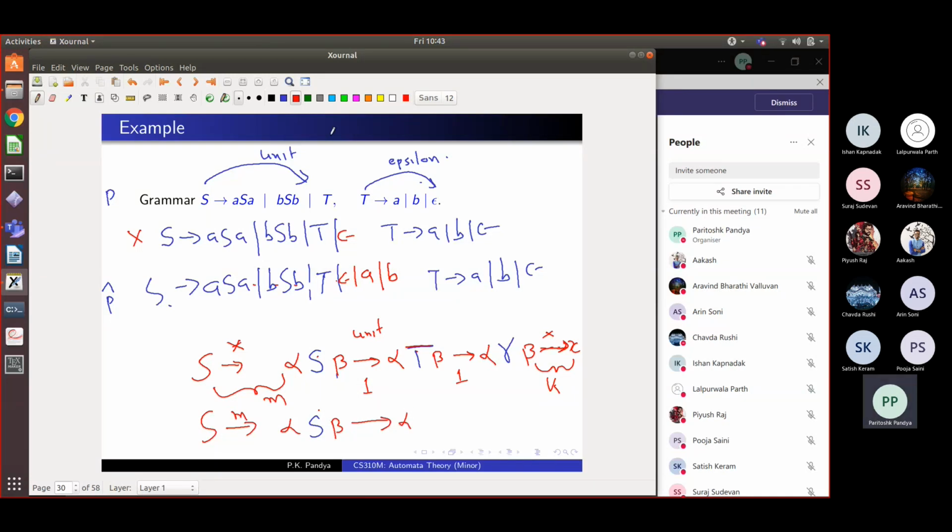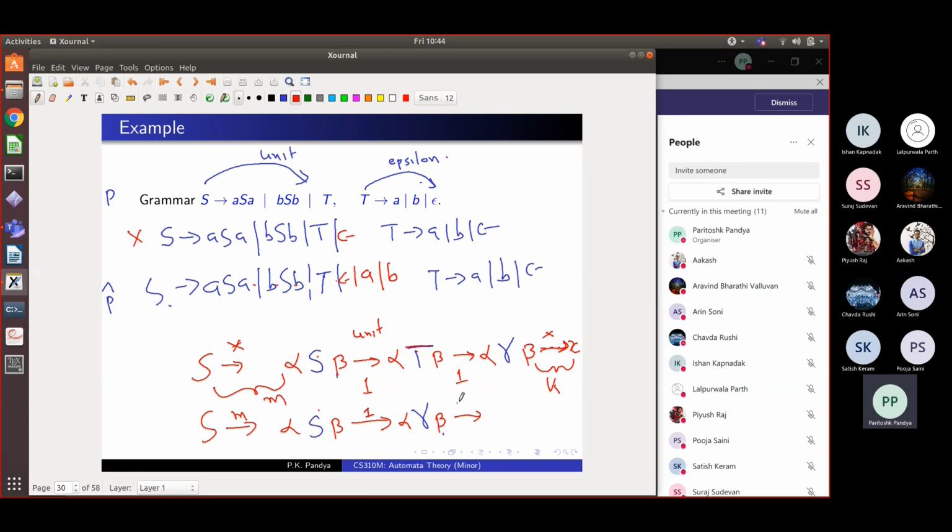So we would have taken alpha, gamma and beta directly, in one step, right? And then since we have got alpha, gamma, beta, we mimic exactly what goes on in the remaining part.